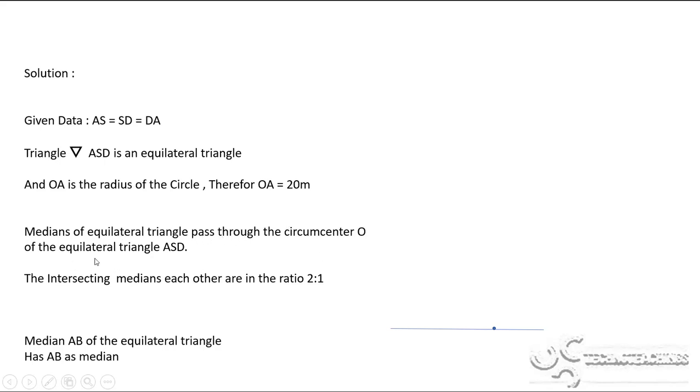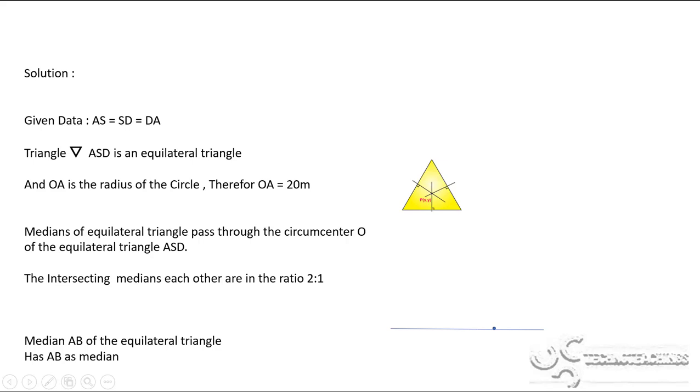So what is a median actually? This is the median, my dear friends, where the center of the triangle lies. The medians intersecting each other are in the ratio 2:1 here. What is 2:1?